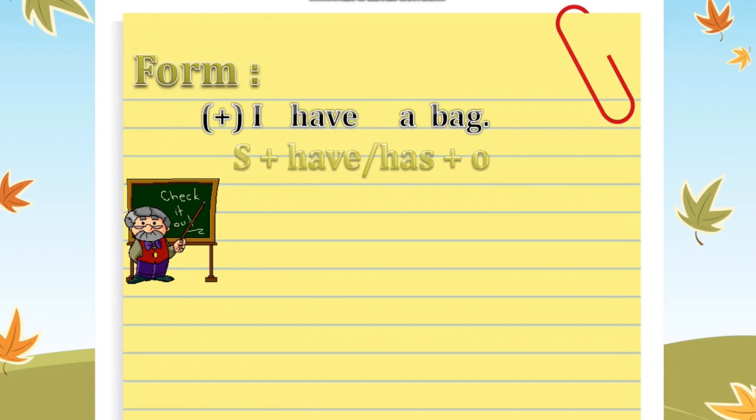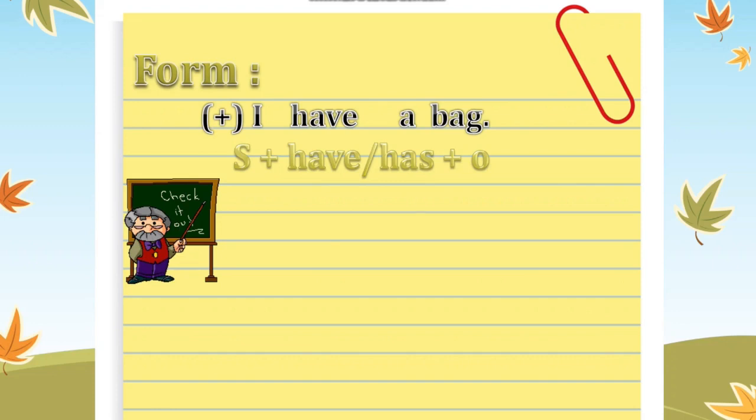To be more clear, okay, I have a bag. Let's analyze this sentence. I, this is the subject, have or has, a bag is the object, something that I have, something that belongs to me. So this is the positive form of the sentence.